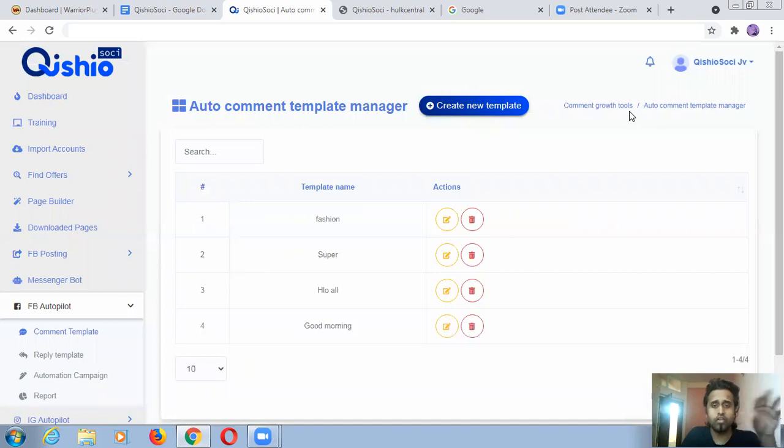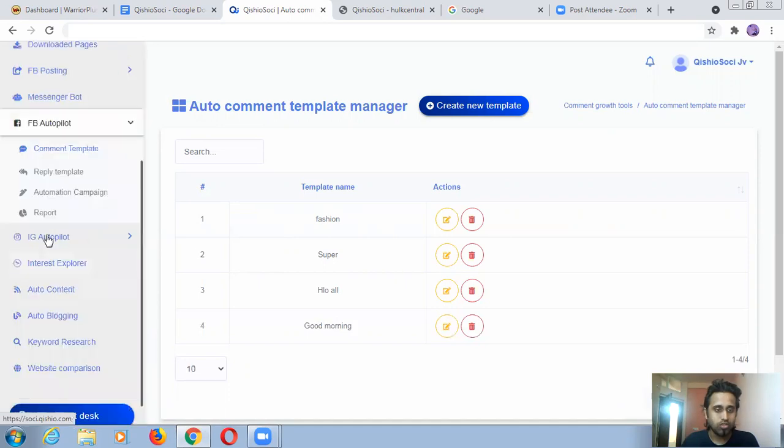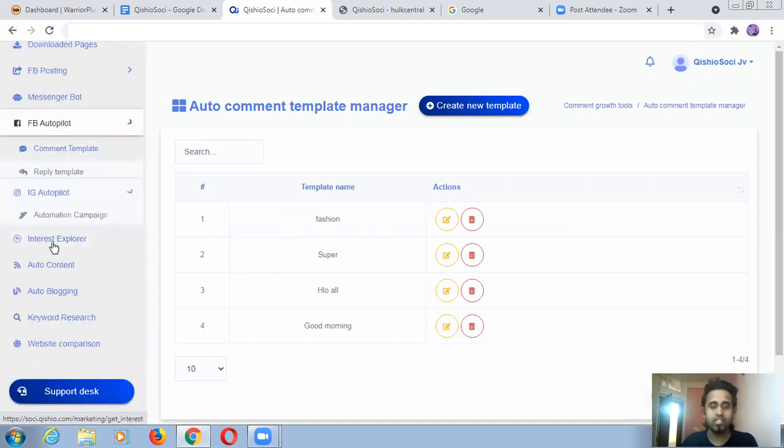When you go into the manager and into the messenger bot, you can choose this comment reply template, and it will automatically start replying to your users. That is how your complete business model will work. All these things you can do. Now this is IG, Instagram autopilot.